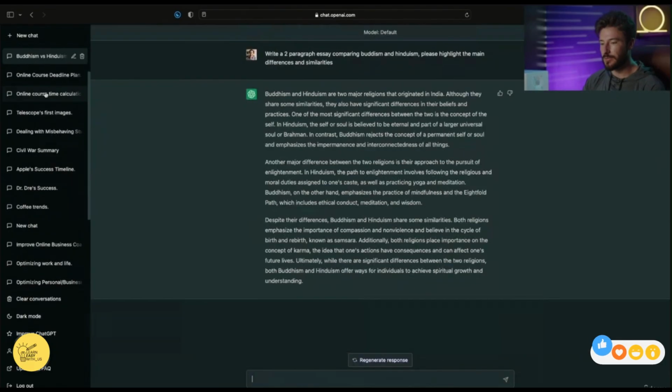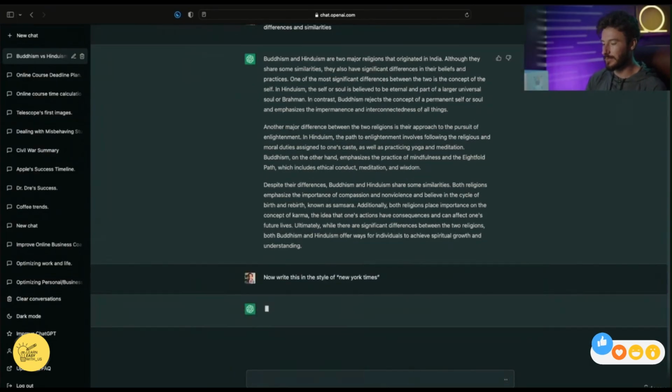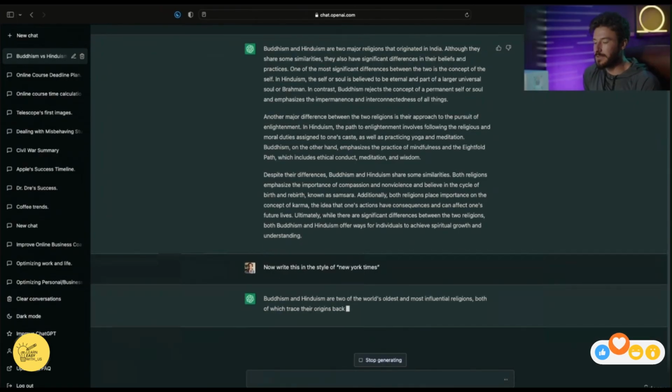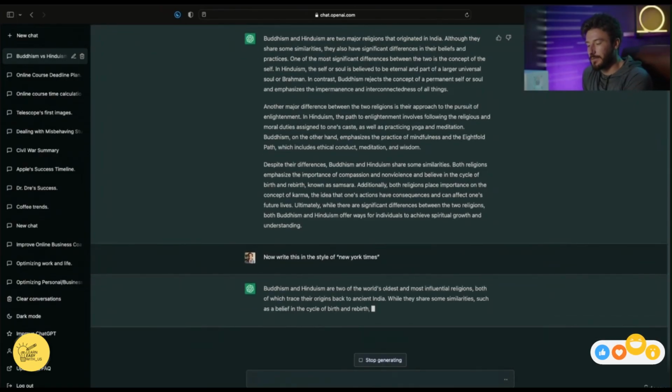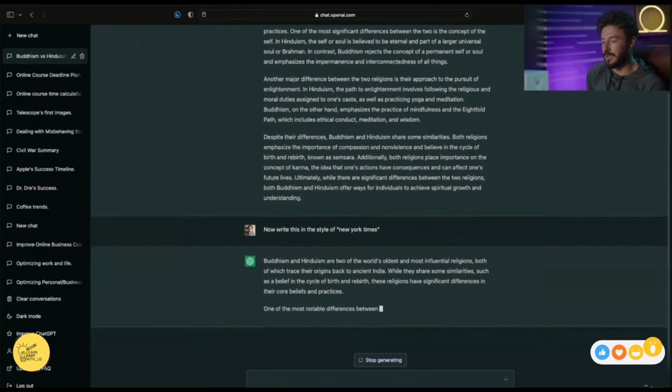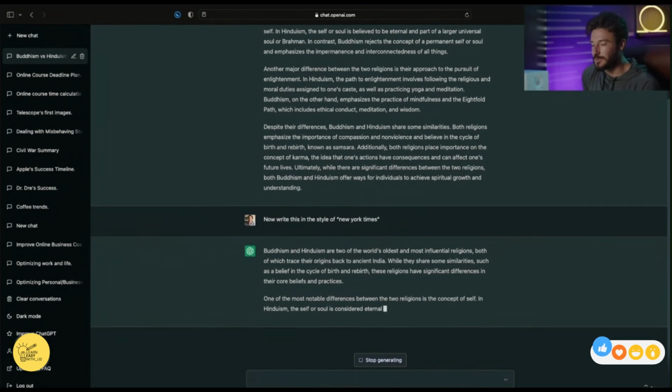So what I want to do is go to our Buddhism versus Hinduism example and ask ChatGPT to now write this in the style of a New York Times article. And what it's going to do is take the same information and remix it in a way that's written in this new style.